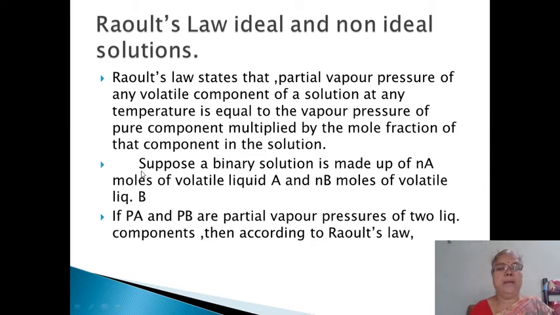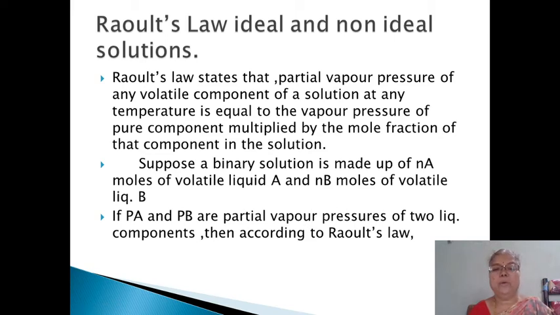And if our solution is made up of Na moles of volatile liquid A and Nb moles of volatile liquid B, then Pa plus Pb are the partial vapor pressures, and when the sum Pa plus Pb becomes equal to atmospheric pressure, at this temperature our solution boils.